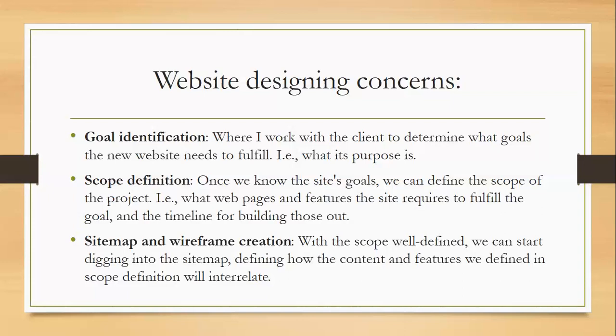Next is sitemap. With the scope well defined, we can start digging into the sitemap. That helps to find out the content and the features of the scope definition that are interrelated. Interrelated means how these particular modules will be related. In this, we will create so many modules. For example, in a website, there are so many web pages.